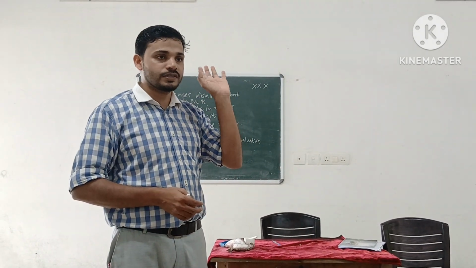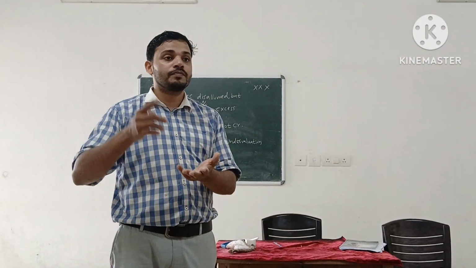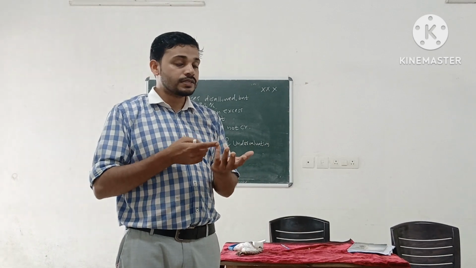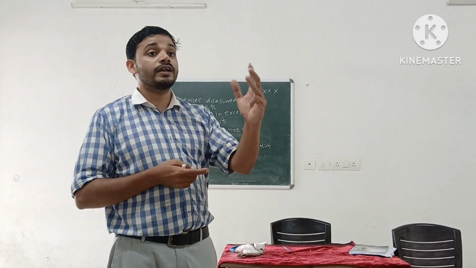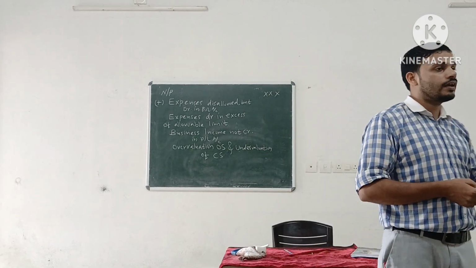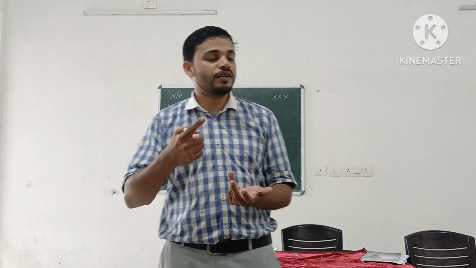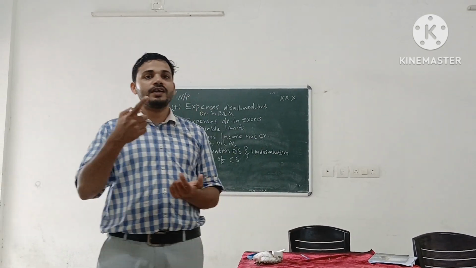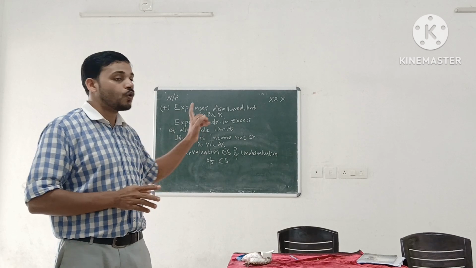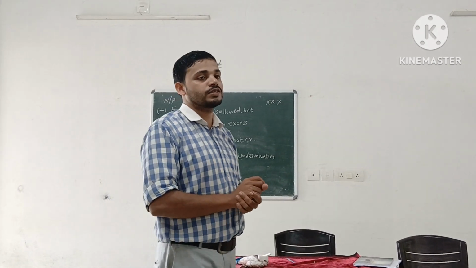The third item is business income not credited to profit and loss, for example commission received, rent received, discount received, interest received, etc. The last one is overvaluation of opening stock and undervaluation of closing stock.